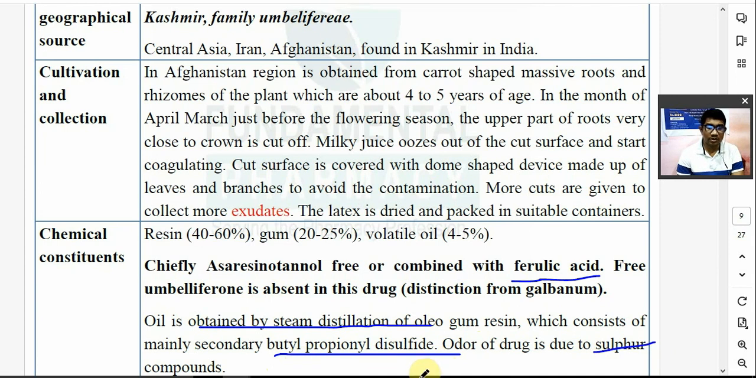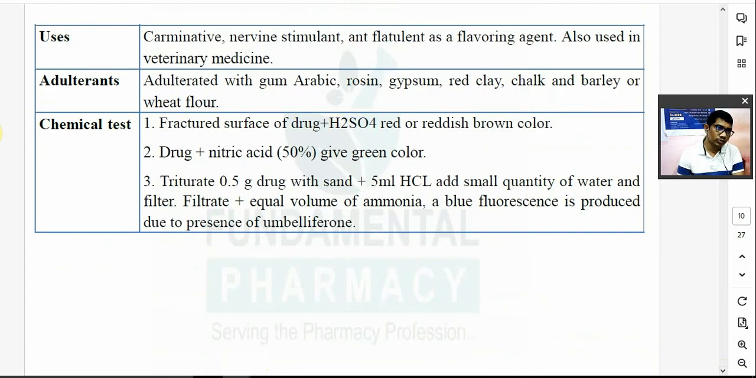Which one? Butyl propenyl disulfide. So that is the odor of this drug. If you smell hing, it does not smell pleasant. The odor is not good, but it is used. What is it used for? It is a carminative and nervine stimulant. That's why it is known as the food of God. It is also known as the devil's tongue. Why is it called the devil's tongue? Because it is a nervine stimulant; it stimulates the nerves.